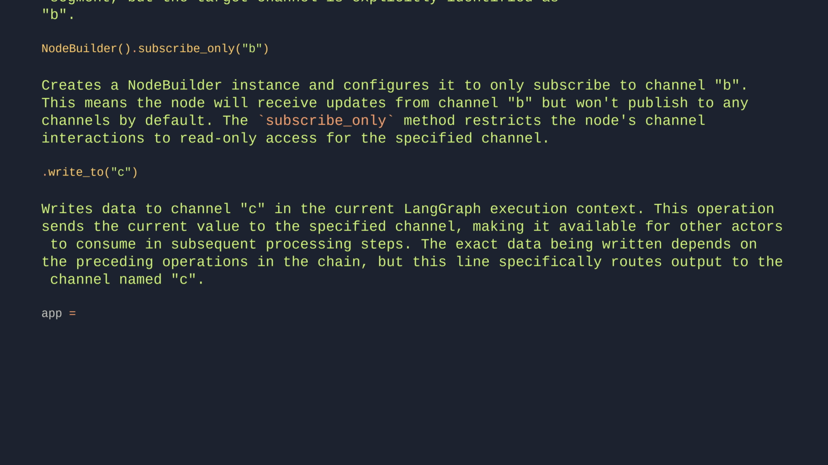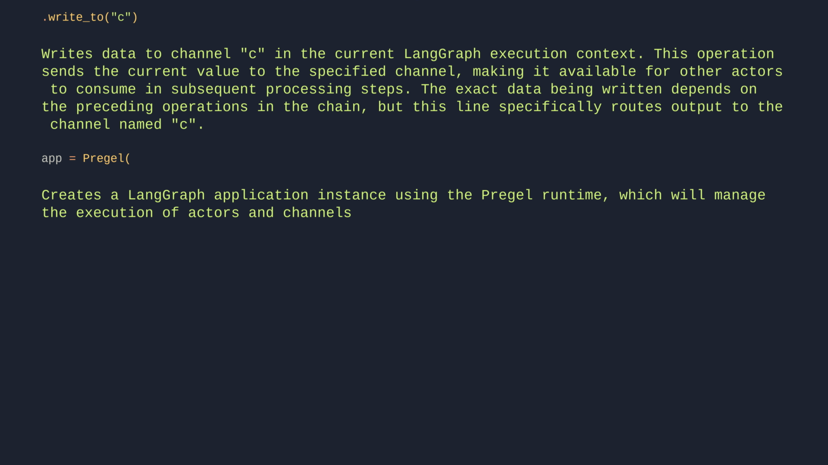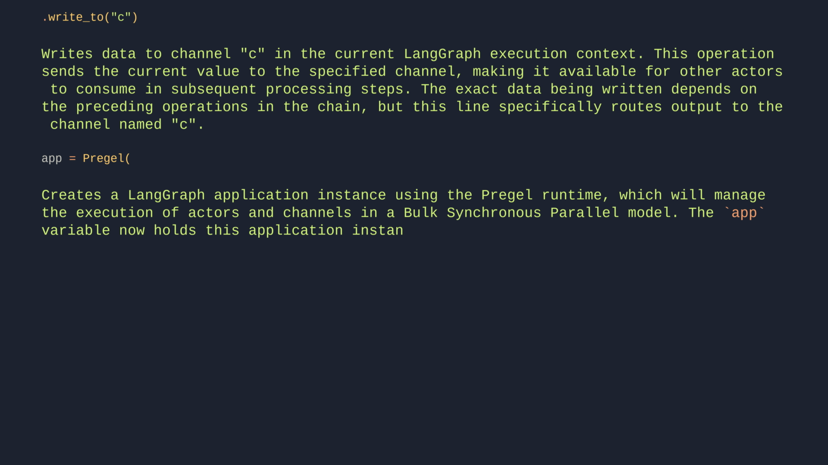App equals Pregel. Creates a LangGraph application instance using the Pregel runtime, which will manage the execution of actors and channels in a bulk-synchronous parallel model. The app variable now holds this application instance, ready for further configuration of nodes and communication channels.